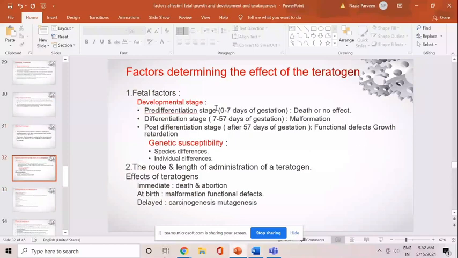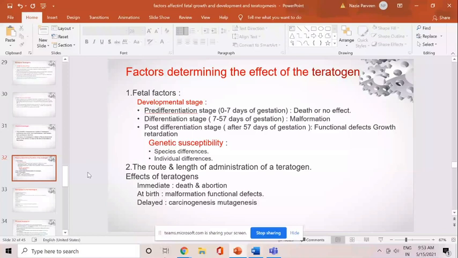What happens during the stage of 0 to 7 days from conception? If the exposure to any teratogen occurs, it will result in the all or none effect, as we know. Either that embryo zygote will be destroyed completely, or it will not be affected at all. During the differentiation stage, that is during embryogenesis, if exposure to the teratogen occurs, it will lead to malformation, and in the later phase, during the fetal phase, if exposure to teratogen occurs, it can result in functional defect or growth retardation. Okay, that is important to understand.